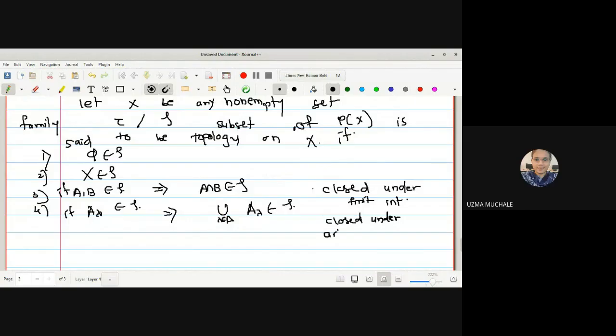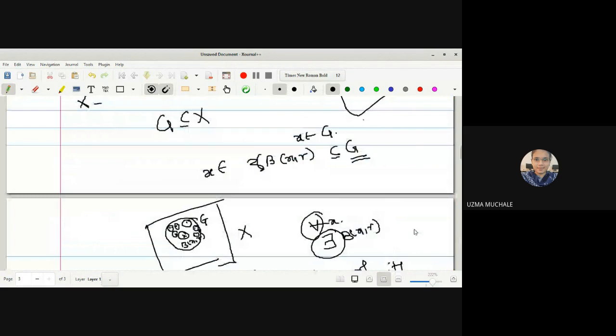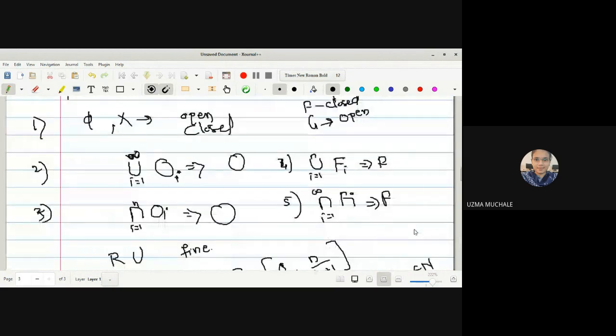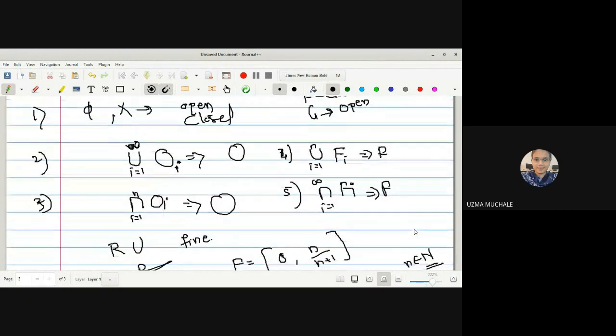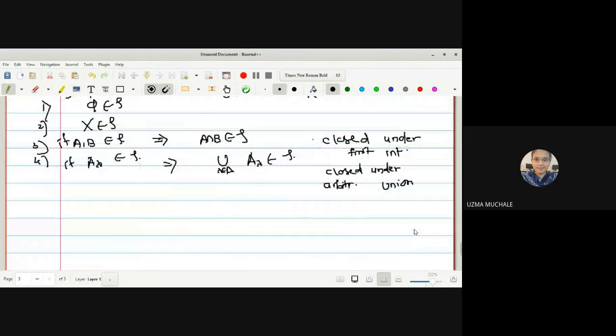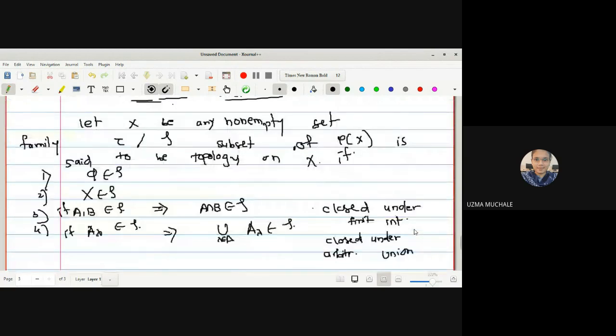Now, if you come across these things which we saw in the last lecture, the properties of open and closed sets: phi and X are always open and closed sets in your metric space also. And here we have seen two properties, that an arbitrary union of open sets is open, a finite union of closed sets is closed, and a finite intersection of open sets is open. So the definition of a topology is like this only, right? Because we already know that phi and X are always open and closed sets.